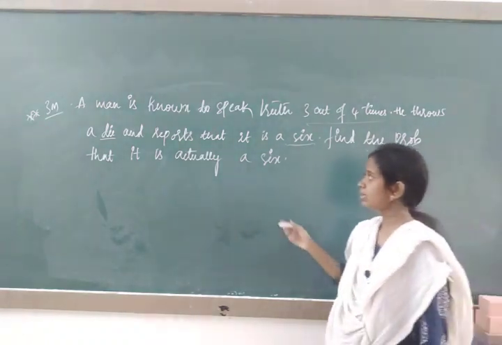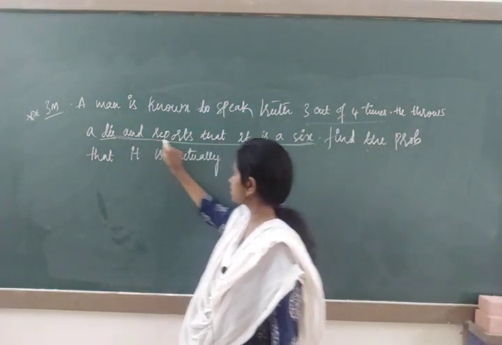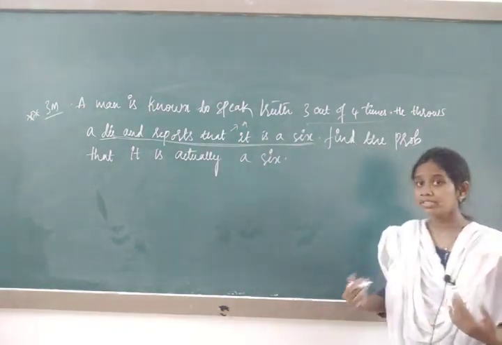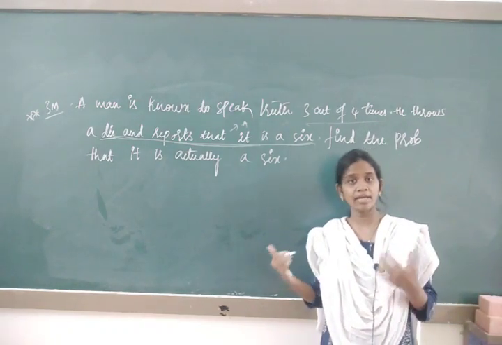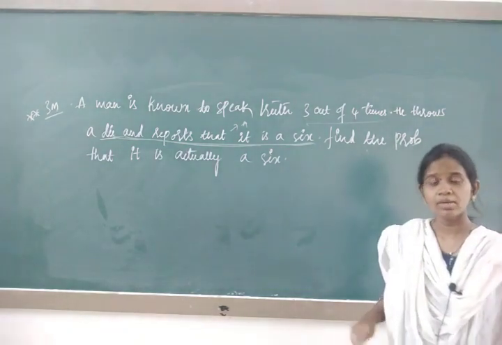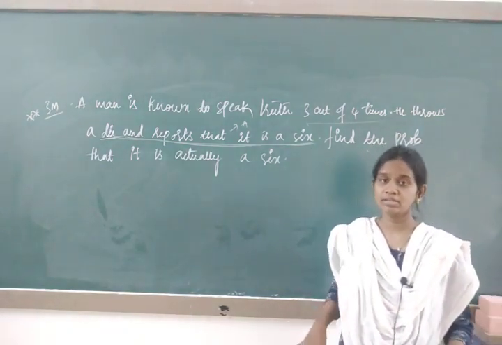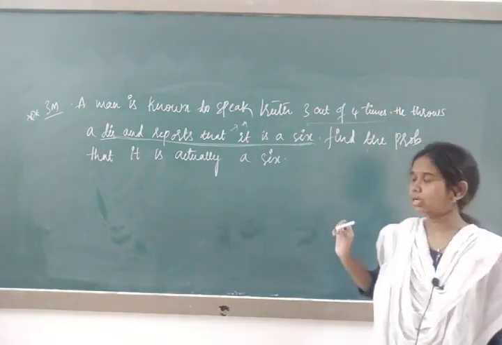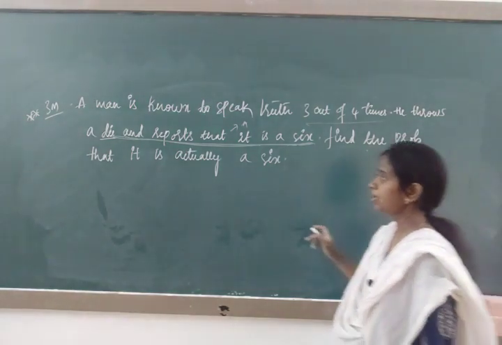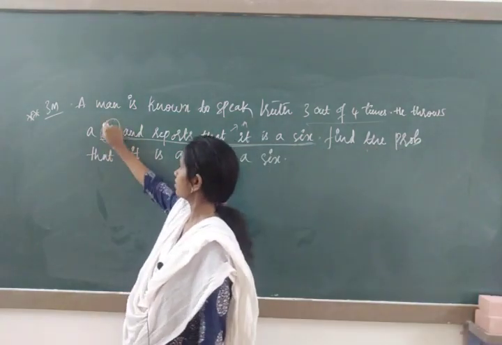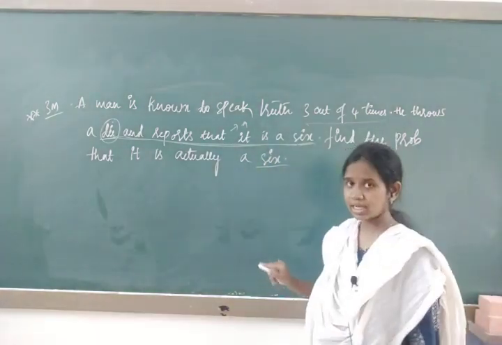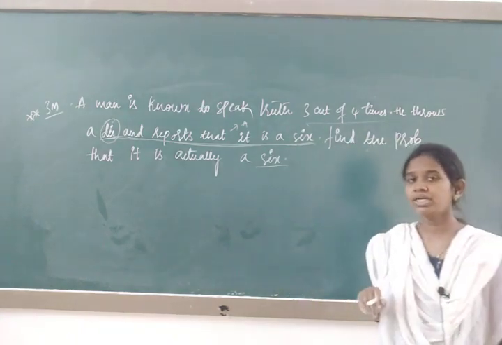Let us write this, whatever the man is reporting 6, that we will take A event. Whatever the man is reporting 6 he is getting every time, that we will take A event, because based on this only we have to find out it is actually a 6, because he is telling every time that he is getting a 6. So this event is already existed. Now what about E1 and E2? E1 and E2 we will take based on die. See here, we find the probability that it is actually a 6 they are telling. So based on that we can differentiate E1 and E2.